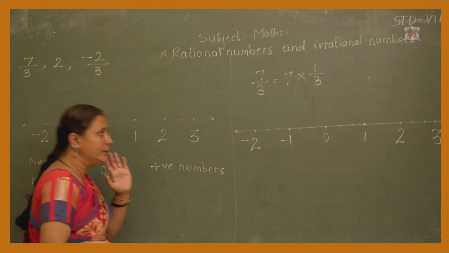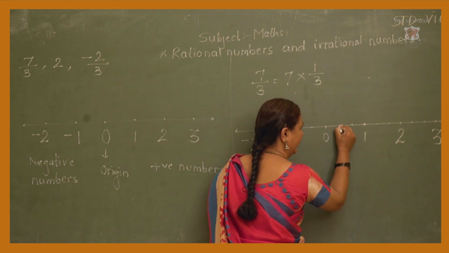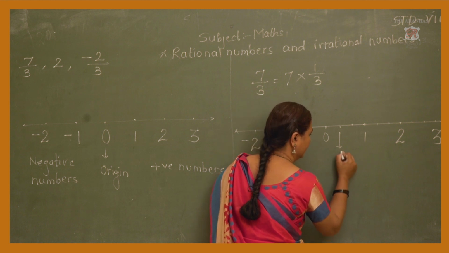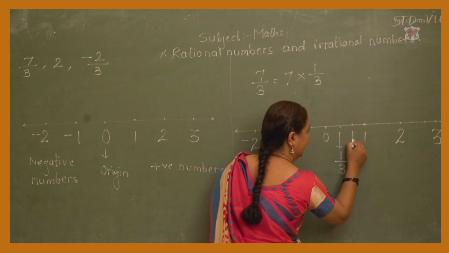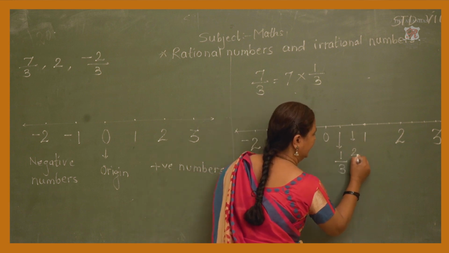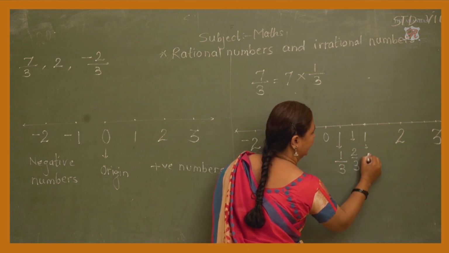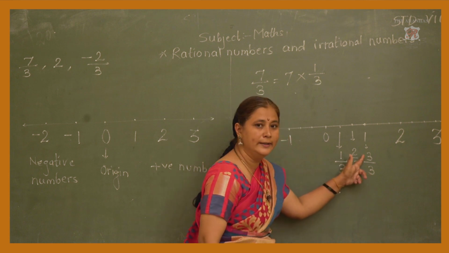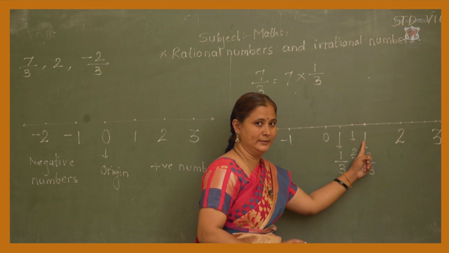Now see, it means in between 0 to 1, this point indicates that it is 1 by 3. This point indicates it is 2 by 3, and this point indicates 3 by 3. Now when we divide 3 by 3, we are getting a number 1, isn't it?